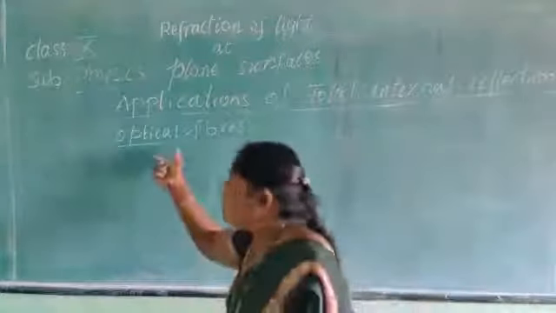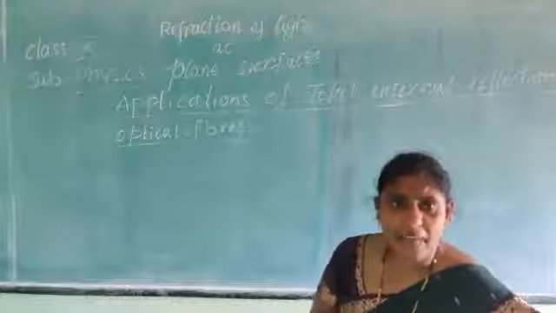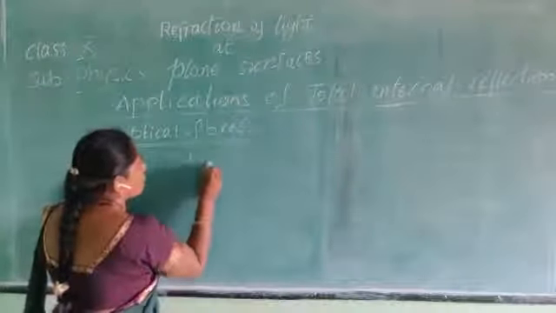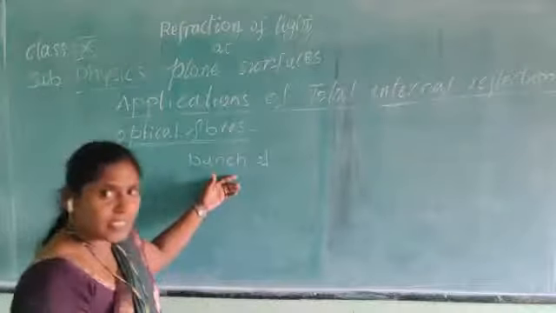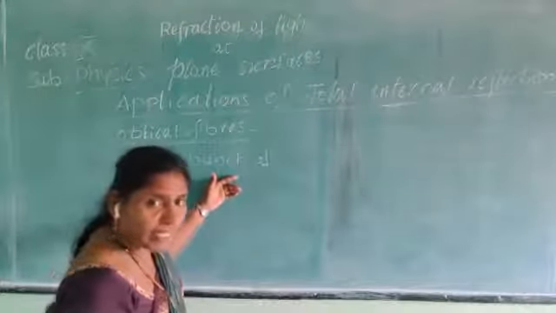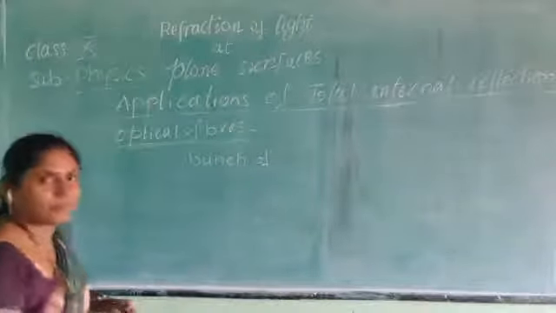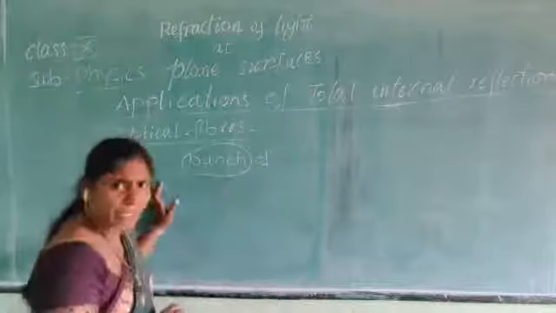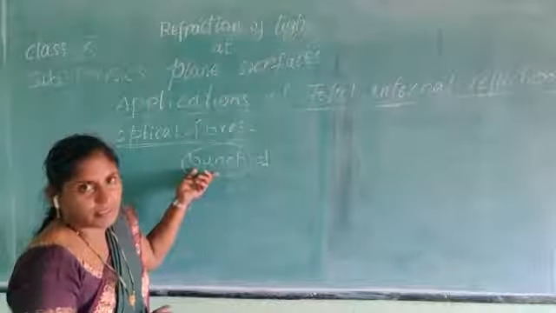Now let us see optical fibers. What is an optical fiber? It is made up of a glass pipe. It is a bunch of optical light fibers whose diameter is 1 micron. A bunch means a group of wires.